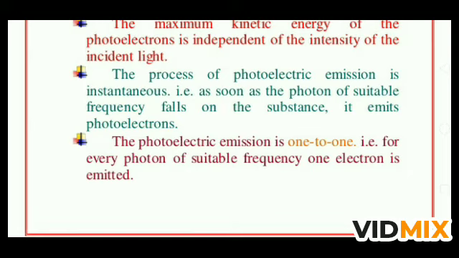Suppose that the work function of the metal is 10.2 electron volt and the photon is of 5.1 electron volt. It doesn't mean that two photons will meet and make the combined energy 10.2 electron volt and take out the one electron. Only one photon can transfer its whole energy to a single electron, and the single electron will emit with the help of only the energy given by that one photon. Means two photons or more than one photon cannot emit the electron from the metal surface. These are the laws of photoelectric emission.